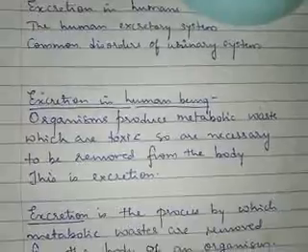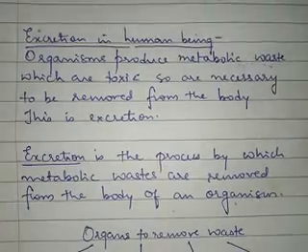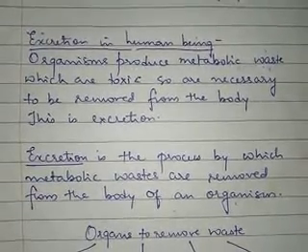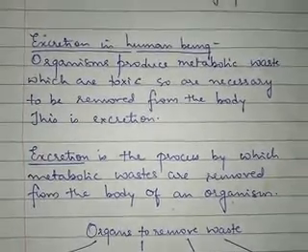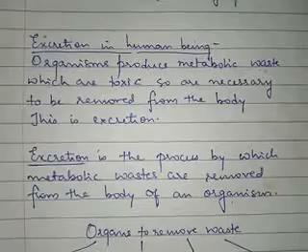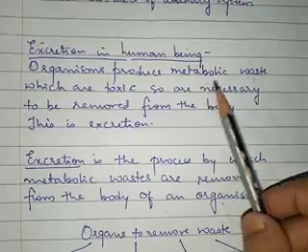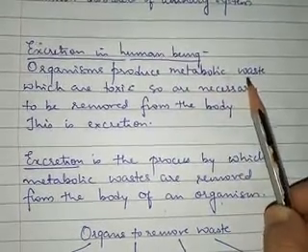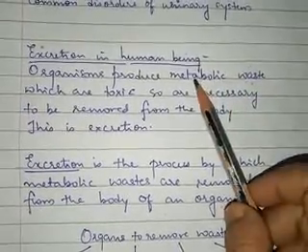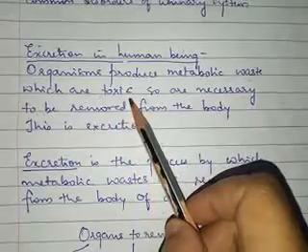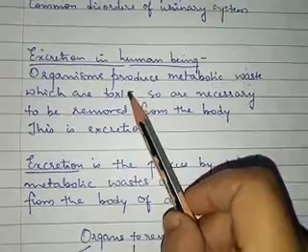Now consider a particular organism. In the body of that organism, the cells carry out metabolic activities. Various types of reactions are going on in the cells of the body. During these metabolic activities, metabolic waste is produced. So the cells of the body produce metabolic waste. Metabolic waste is toxic. Toxic means it contains poison.